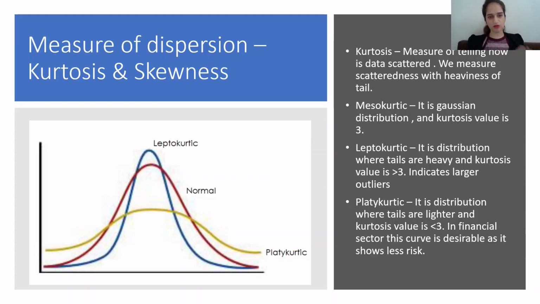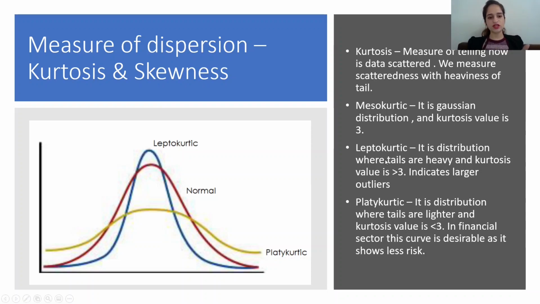Now we are talking about measures of dispersion. There are two such measures, kurtosis and skewness. This actually tells how the data is distributed in a histogram plot. What does kurtosis say? It is a measure of how the data is scattered. We measure scatteredness with the heaviness of tail. Let's talk about the red graph, the normal distribution graph. It is called mesokurtic. It is a Gaussian distribution. It is an ideal graph that we always consider, and the kurtosis value for this is 3.